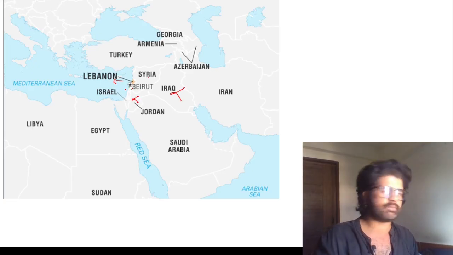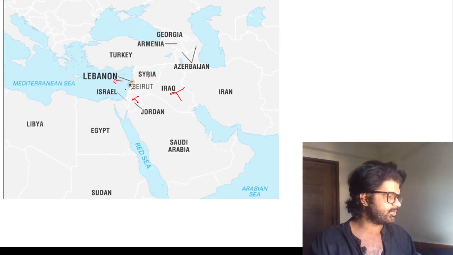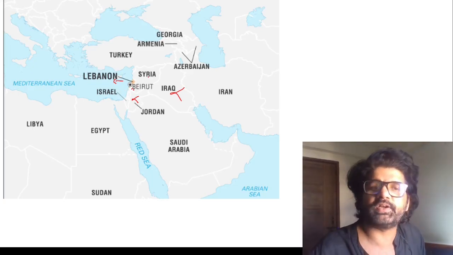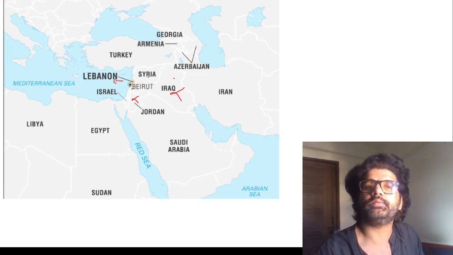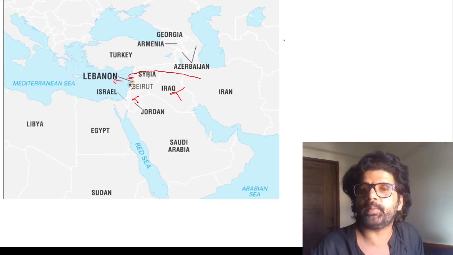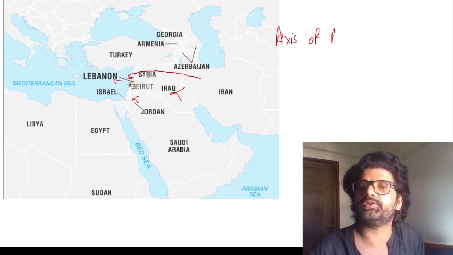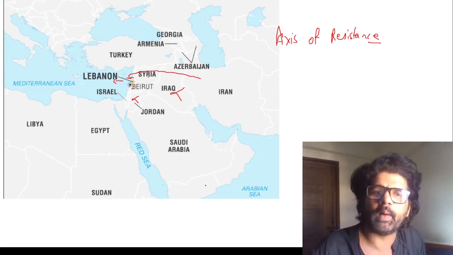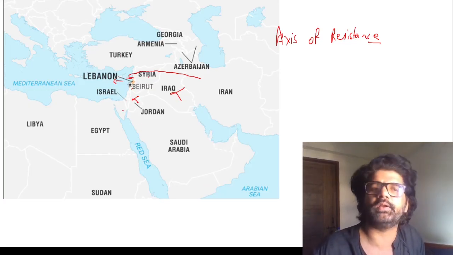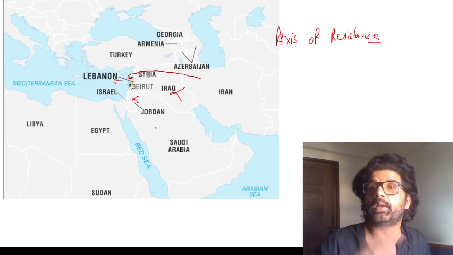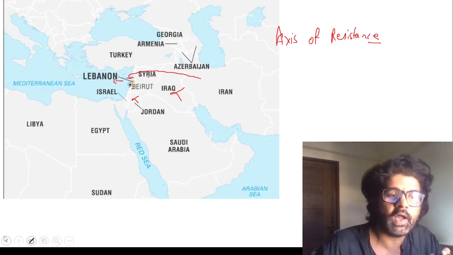From the 1950s onwards, Lebanon has been used as a proxy to fight against Israel, like earlier by the Palestinians, Yasser Arafat and all. They made Lebanon their base, and then Iran started supporting the Shia people in Lebanon, thereby creating Hezbollah, which became a part of Iran's axis of resistance. Axis of resistance means although Iran may not be that powerful militarily, they have proxies and influence: in Lebanon, Hezbollah; in Yemen, the Houthis; in Israel and Gaza, Hamas. These are part of Iran's sphere of influence.